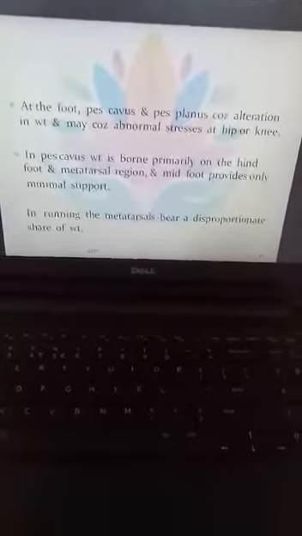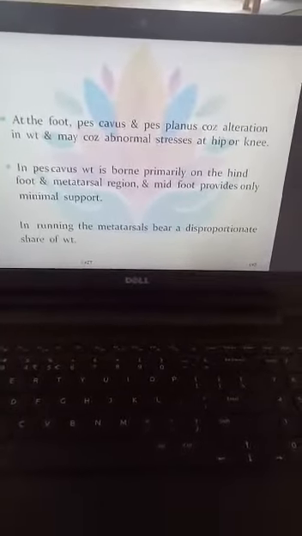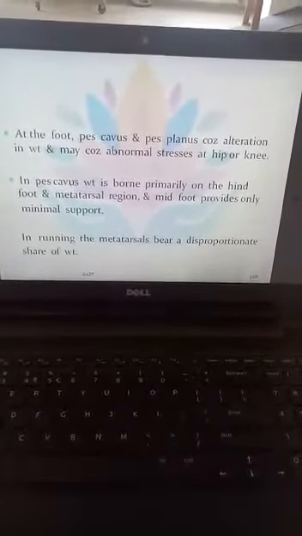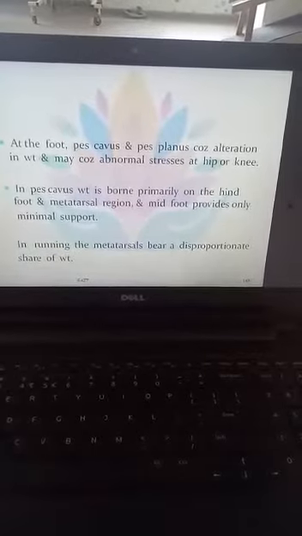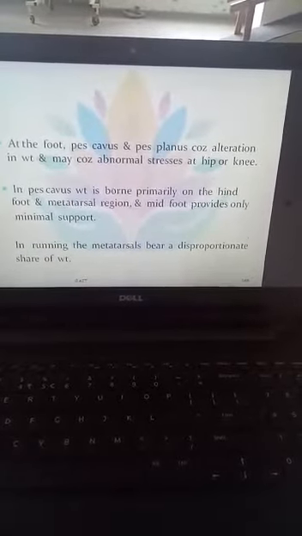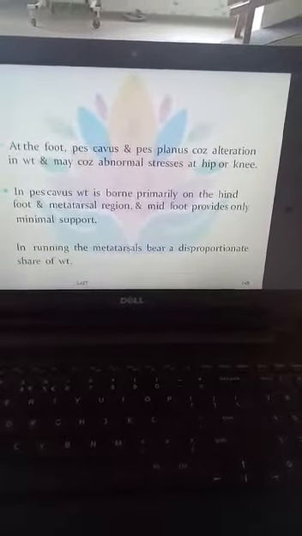Second, at the foot, the pes cavus as well as the pes planus will cause an alteration in weight bearing, and may also cause abnormal stresses at the hip or knee joint. What is the difficulty because of pes cavus and pes planus in the foot joint? Because of that, the weight distribution will not occur properly in the joint, the ankle or the foot. So it may cause abnormal stresses at the hip and knee joint.